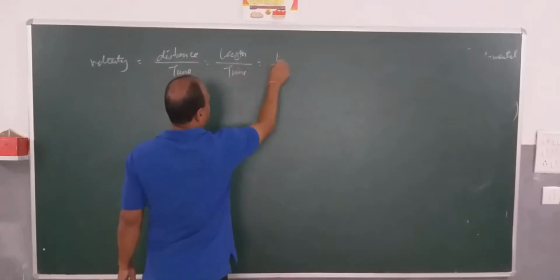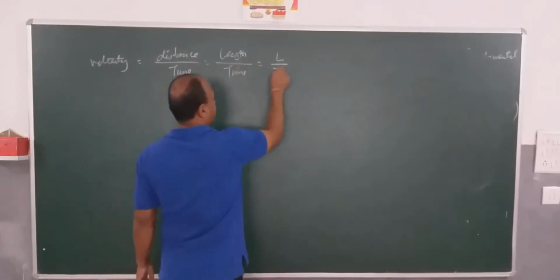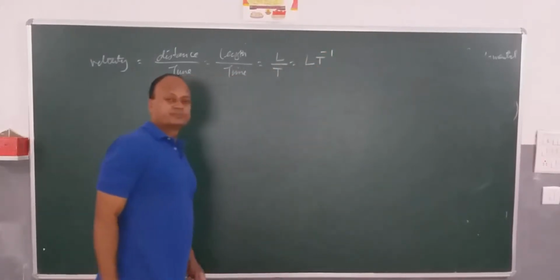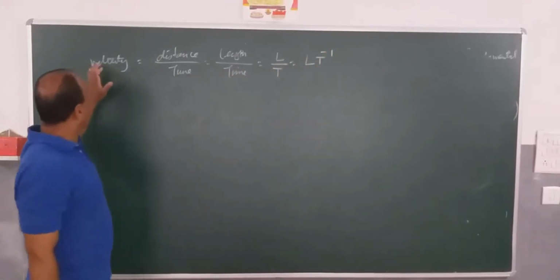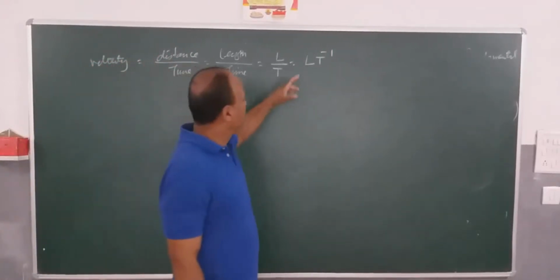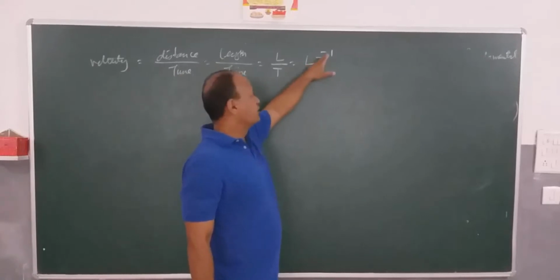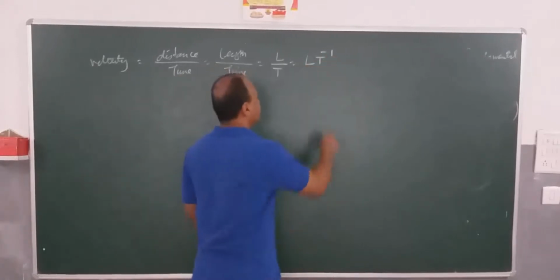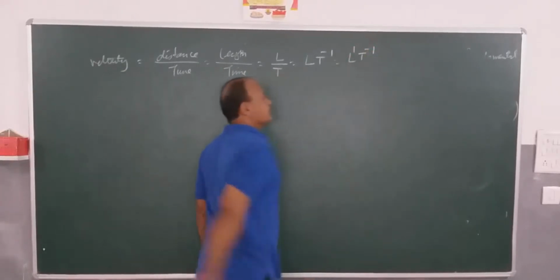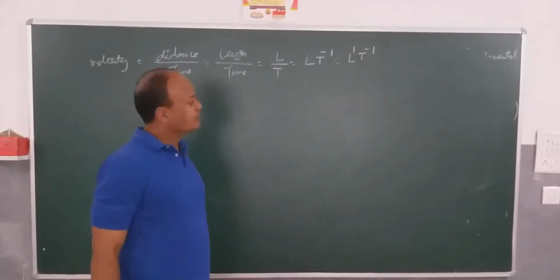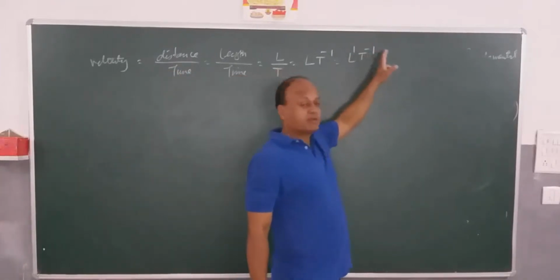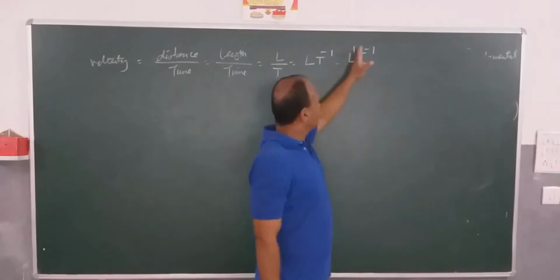Length is symbolically written as L, and time as T. So it becomes L T to the power minus 1, which is essentially L to the power 1 T to the power minus 1. Now L and T are basic units, and remember 1 and minus 1 are powers. So these powers are called dimensions.